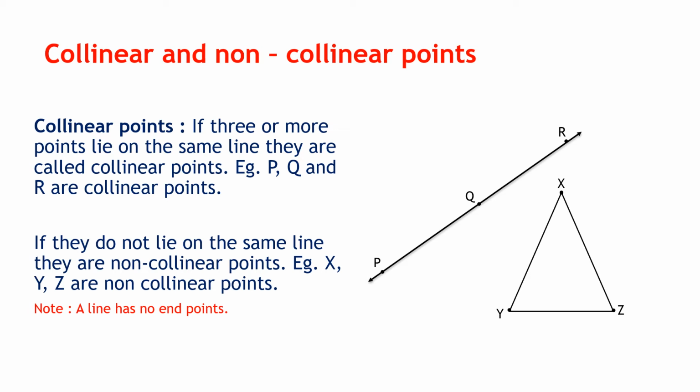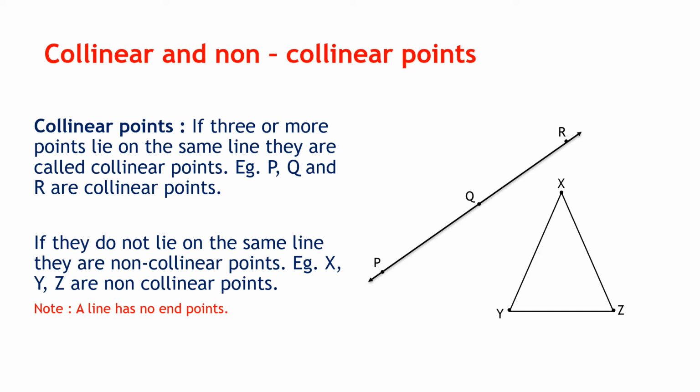So 2 points are always collinear, but 3 points may or may not be collinear. If all the 3 points lie on the same line, then they are collinear. And if they do not lie on the same line, they are non-collinear. Example, the points x, y and z. You can see below the points x, y and z are non-collinear, hence they make a triangle.